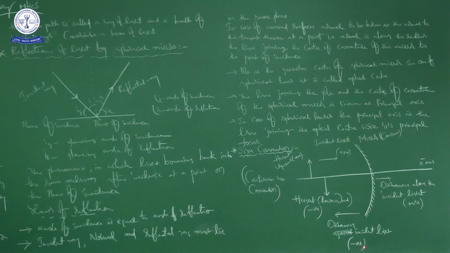Distances in the direction of incident light are taken as positive, distances against incident light are taken as negative.